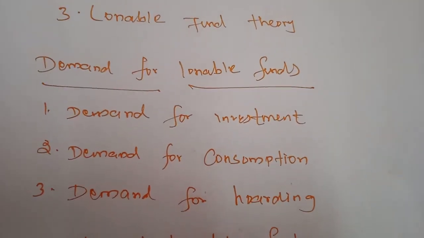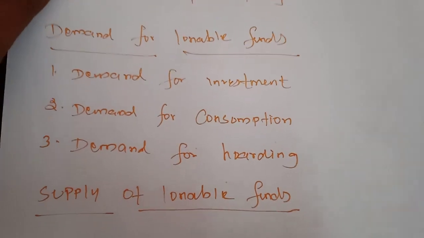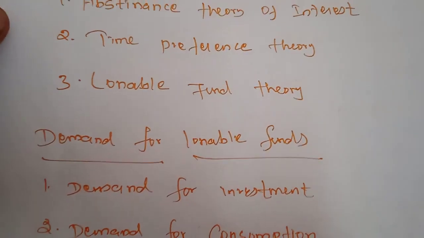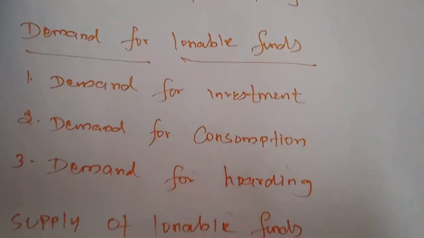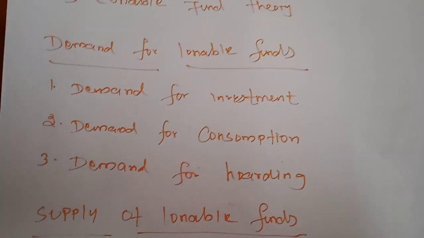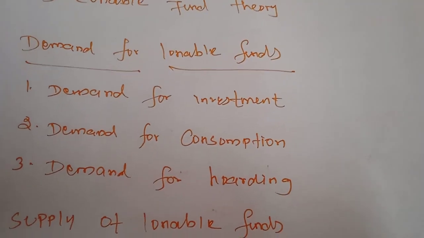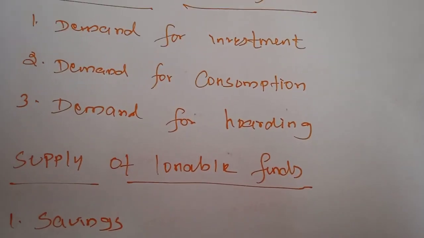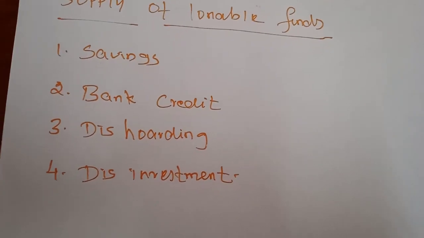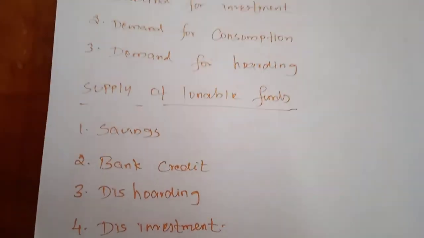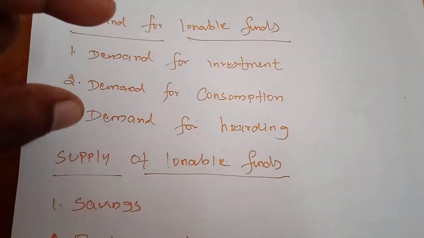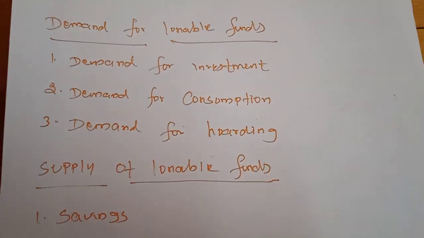On the basis of the loanable fund theory, the rate of interest is determined by the demand and supply of loanable funds. According to this theory, the rate of interest is determined by the equilibrium between the demand for and the supply of loanable funds. The demand for loanable funds depends upon the demand for investment, demand for consumption, and demand for holding. The supply of loanable funds depends upon savings, bank rate, dishoarding and disinvestment. Where the equilibrium point is met between the demand for and the supply of loanable funds, that will determine the interest rate.